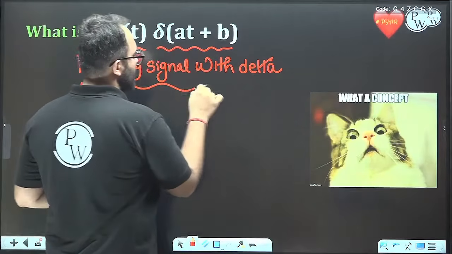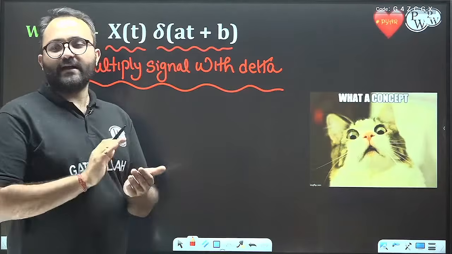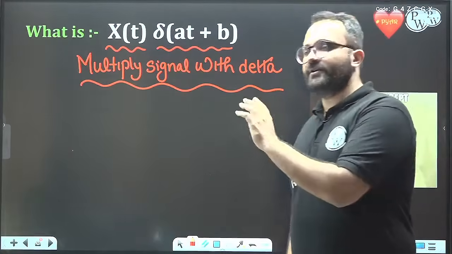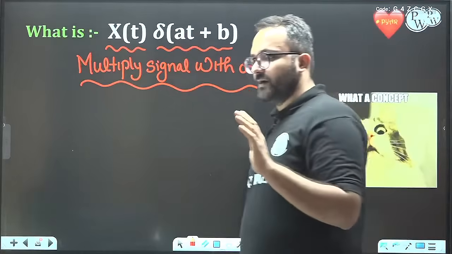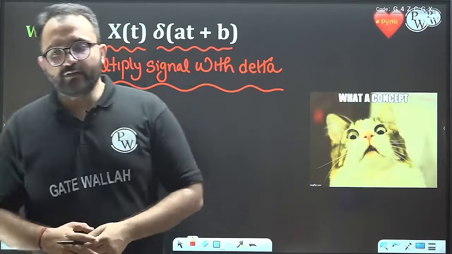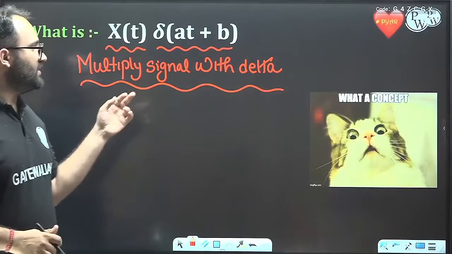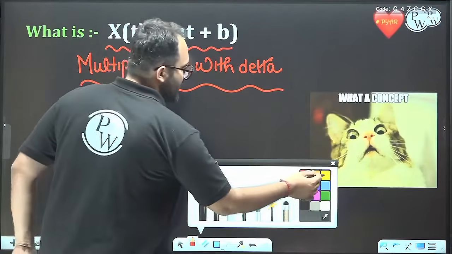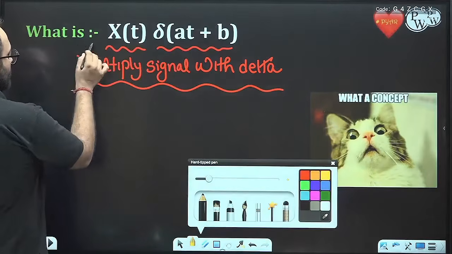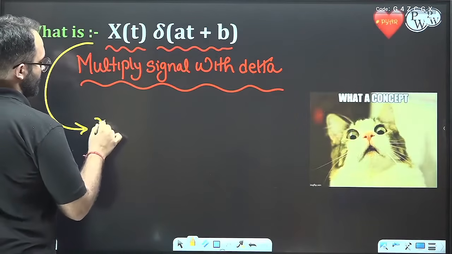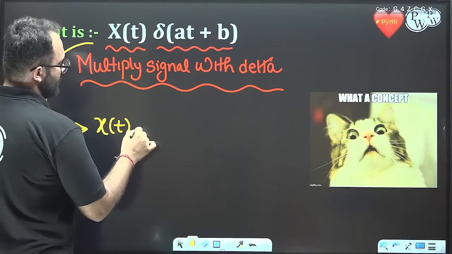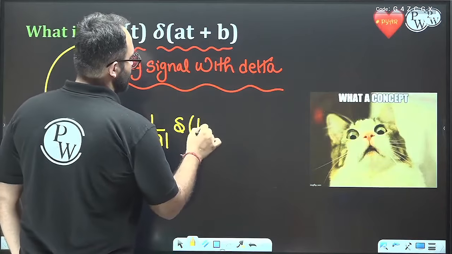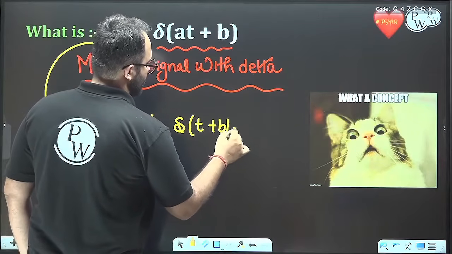Whenever we multiply any signal with delta, always remember to convert the delta into the simplified format. So how can we do that? This is x(t) multiplied by 1 upon mod a delta (t plus b by a).